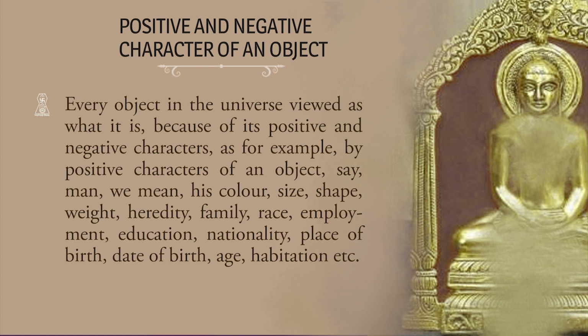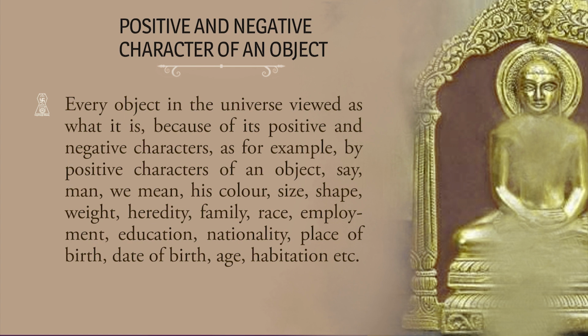Now, if we consider a particular thing to be a particular thing, why? Because we have a complete idea of that thing, and we define that thing with the help of its positive and negative characters. For example, if we have to define a man, what will we do?